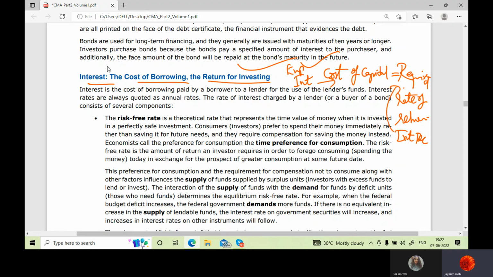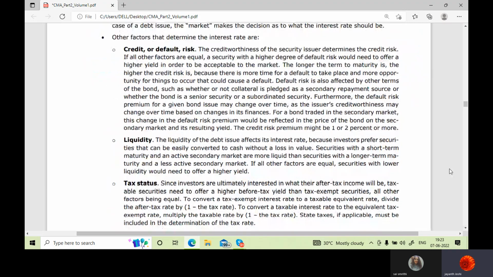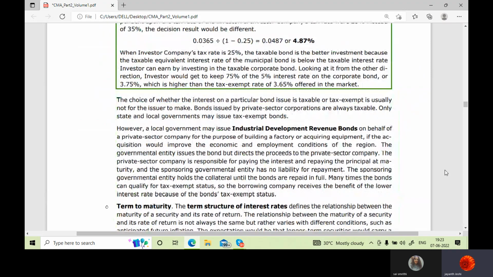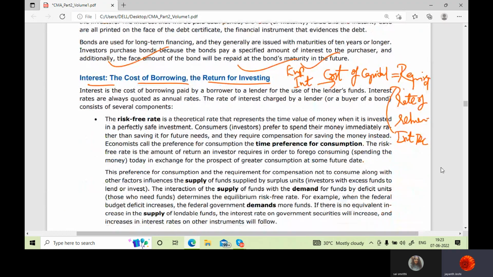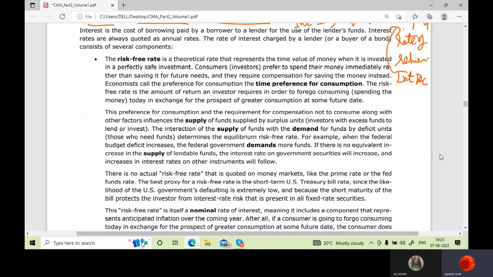So we are discussing interest. When you borrow, you have to pay interest. That is the cost you incur. You are paying interest, that is an expense for you; for the bank it is income. So what would the bank see before giving you any kind of finance or loan, and how will they decide what returns they should get from you? On what basis would they decide how much return they should get from you, or what should be the required rate of return? As you know, we have already done the CAPM equation. With that we can find out the required rate of return.